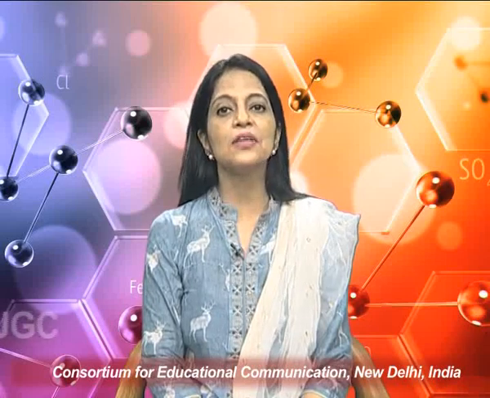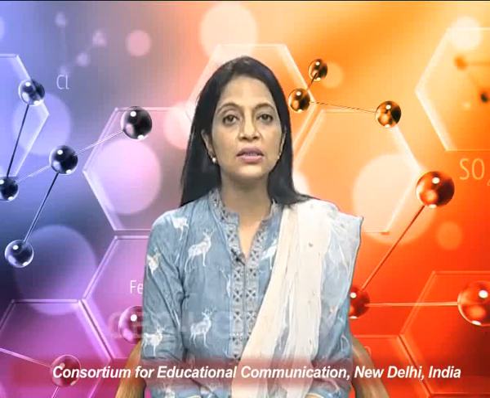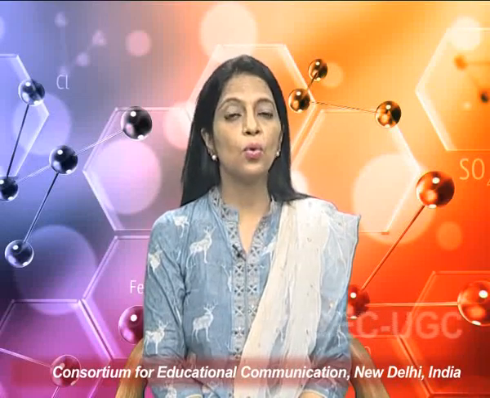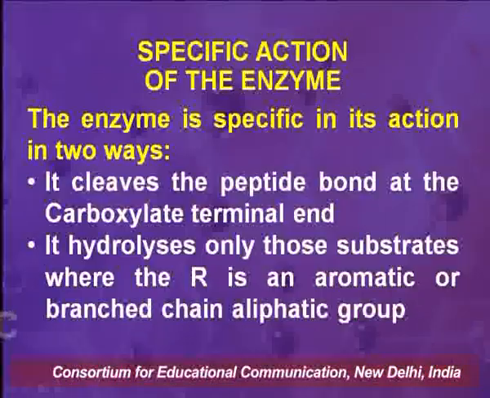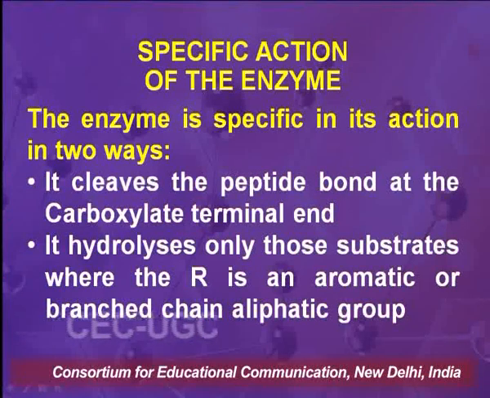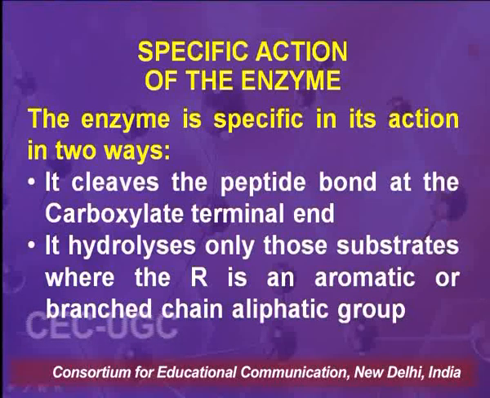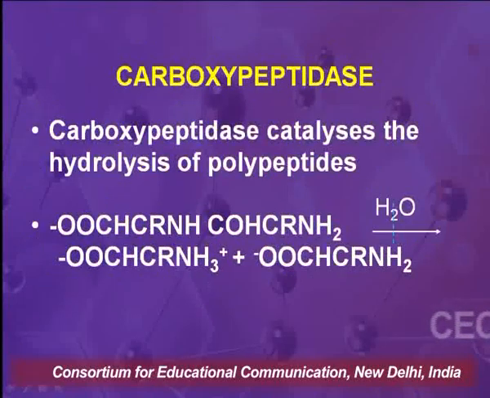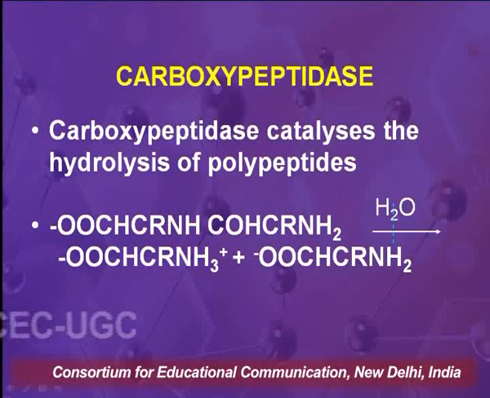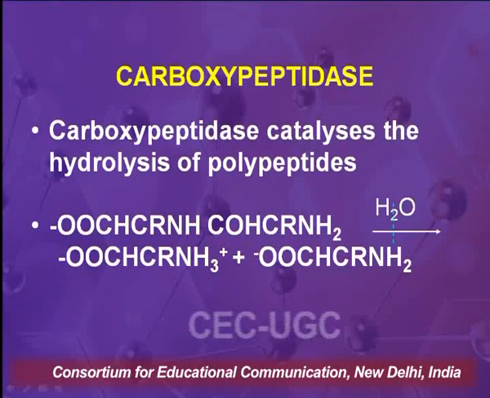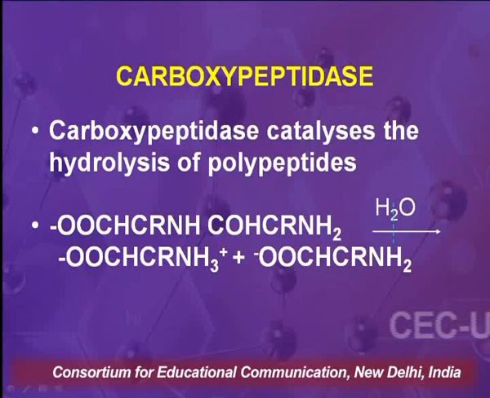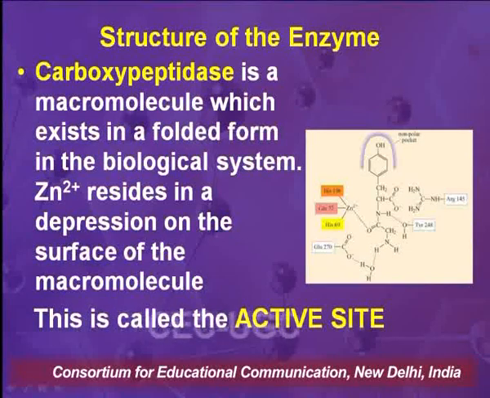The enzyme is very specific in its action. That is, it cleaves the peptide bond at the carboxylate terminal end only. It cannot cleave the peptide bond from any other side. Secondly, it hydrolyzes only those substrates where the R group is either an aromatic or a branched chain aliphatic group. When we see the structure, in the peptide, the R should be an aromatic group or a branched chain aliphatic group, and the cleavage, as we can see, occurs from the C terminal or carboxylate terminal end.